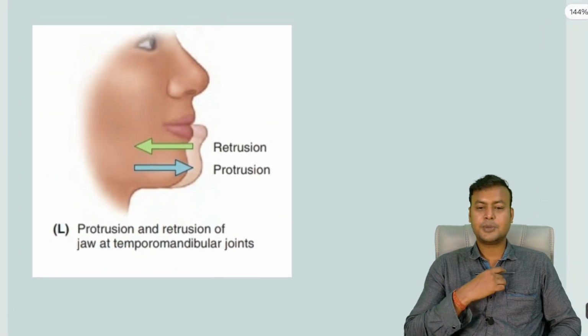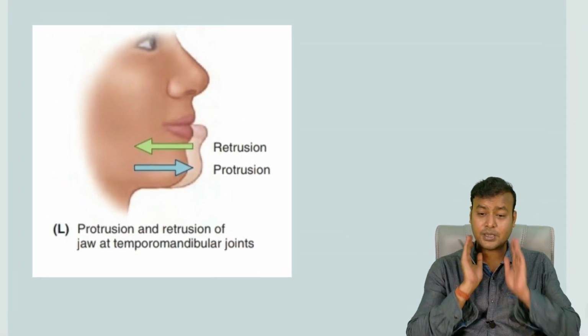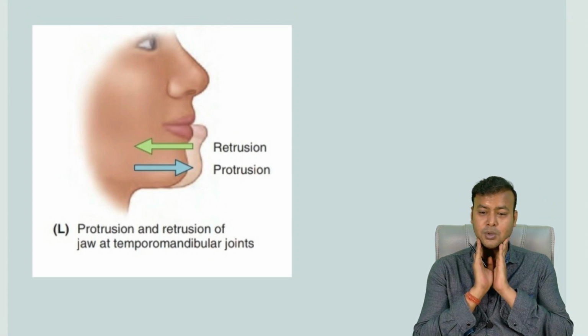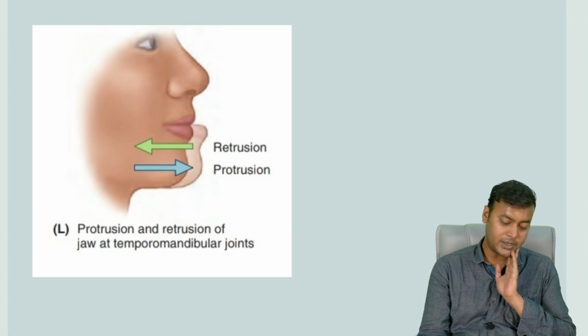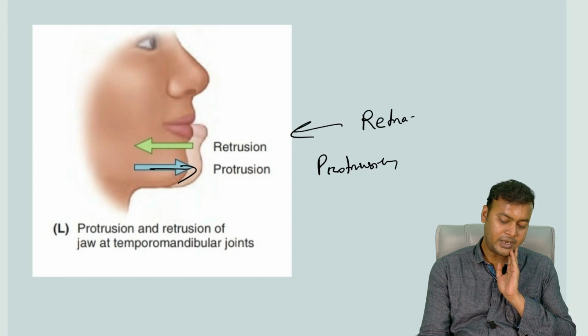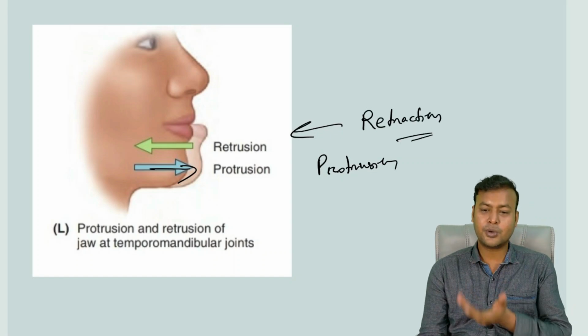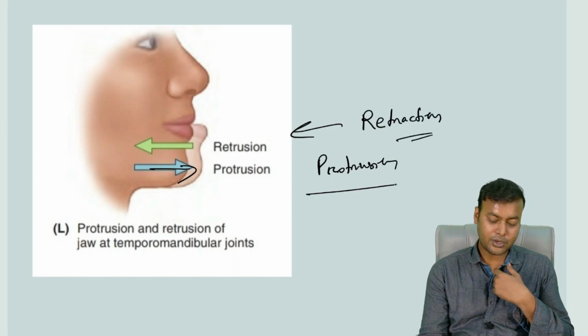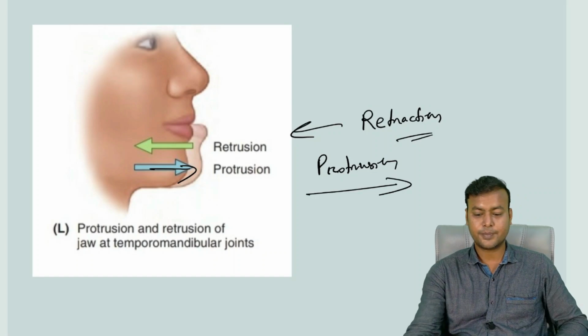And another special movement present in your face, the mandible bone, this jaw bone. You can move it forwards. When it is moving forwards, it is known as protrusion. When it is moving backwards, it is known as retraction. All right, so protruding and retracting. Protrusion, retraction.